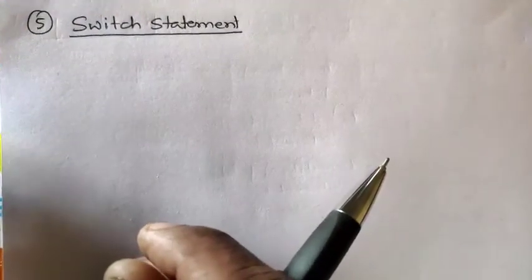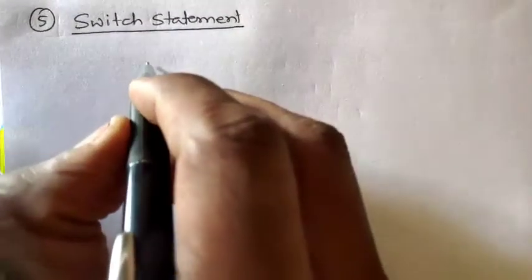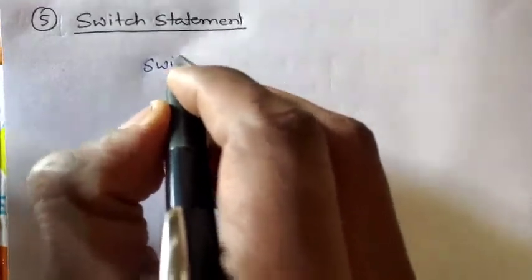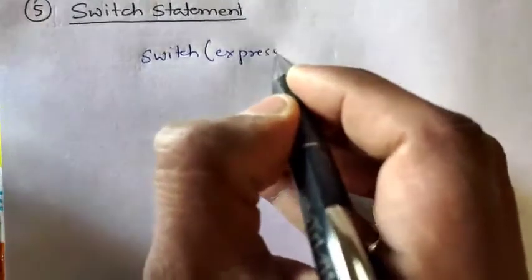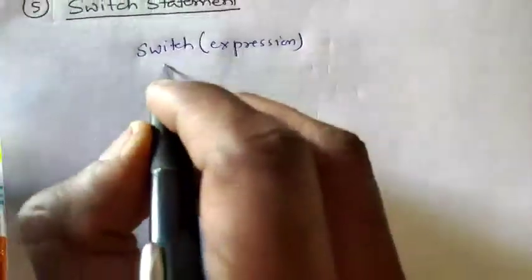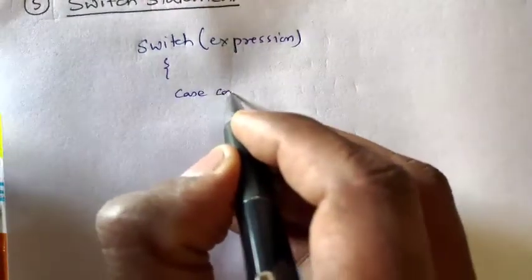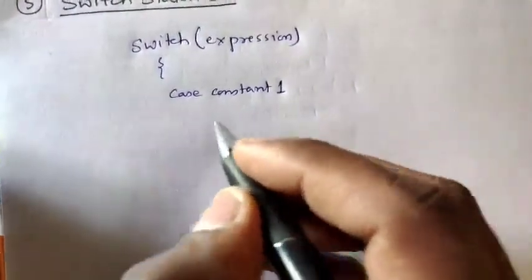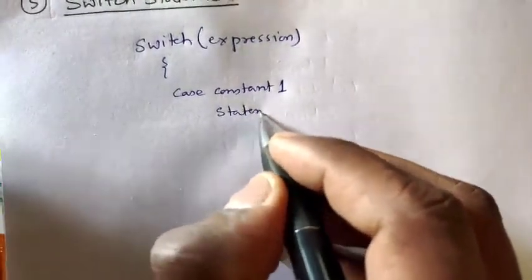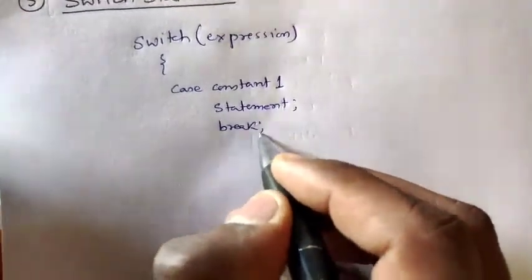First we will see the syntax of the switch statement, then according to the syntax I will explain the terms. First, switch will be used, and here an expression will be there, then a parenthesis will be opened, then case constant, that will be the first case, then a statement, then the keyword break will be used.